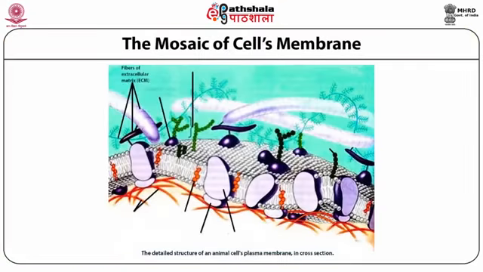The oligosaccharides on the external side of the plasma membrane vary from species to species. The diversity of the molecules and their locations on the cell surface enable oligosaccharides to function as markers that distinguish one cell from another. So in order to distinguish cells from each other, we can use these as a marker. The mosaic of the cell membrane is shown in the picture, with cholesterol, peripheral proteins, integral proteins, cytoplasm, etc. The cell surface again has carbohydrate, which is made up of N-linked glycopeptides.